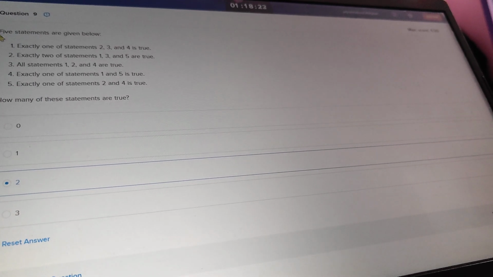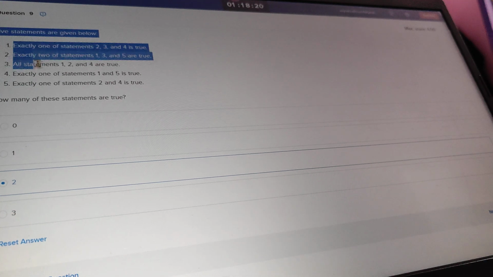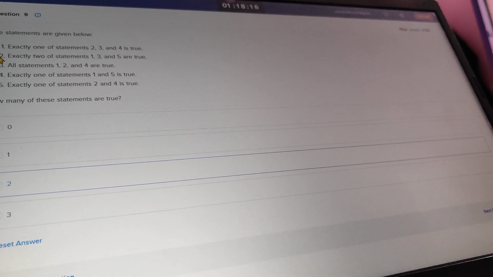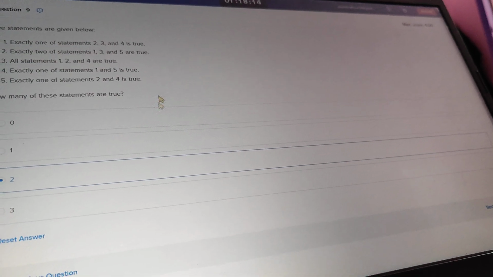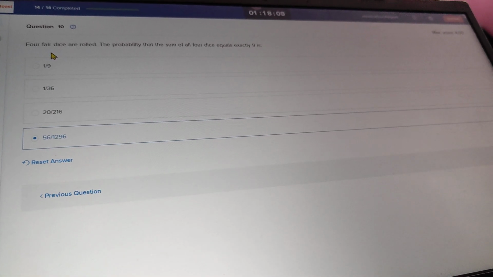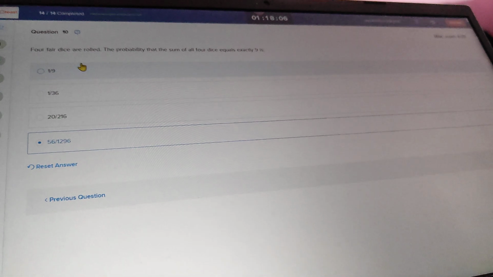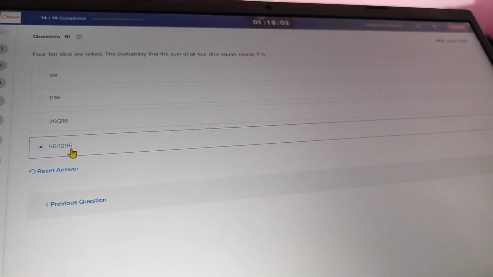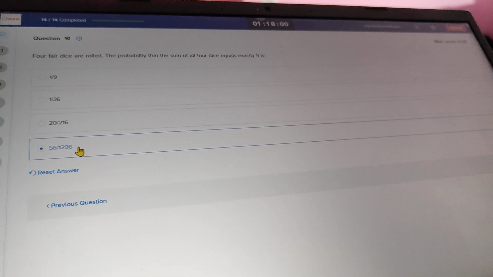For question number 9, we have 5 statements, and in this the second statement is the true one. Okay, for the next question, 4 fair dice are rolled. For this question we have the answer as 56 over 196.